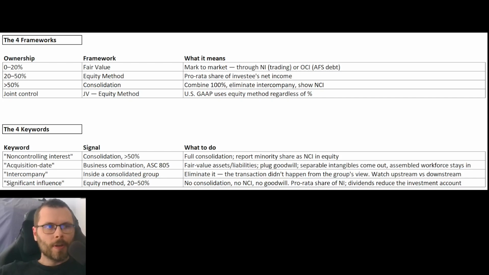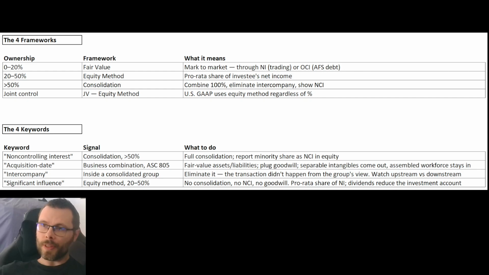FAR has 4 investment accounting frameworks: fair value, equity method, consolidation, and joint venture equity method. If you load the wrong one, you're going to waste 90 seconds and you're going to end up picking the wrong answer. Here's how to know which one you're on before you even read the question.